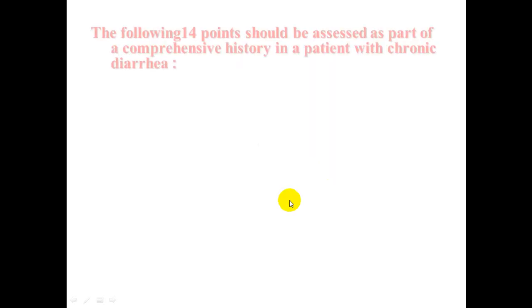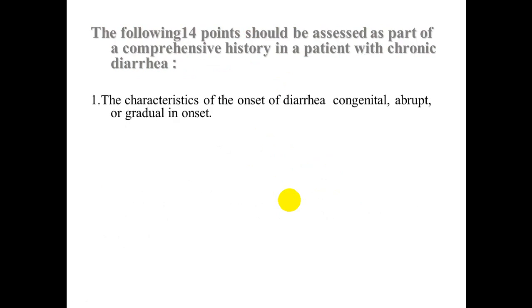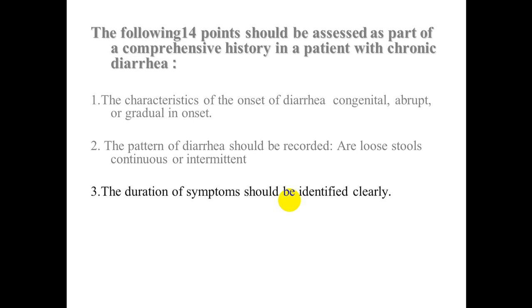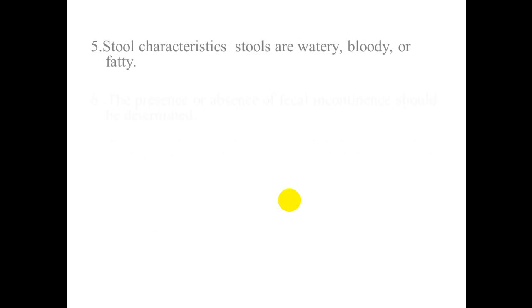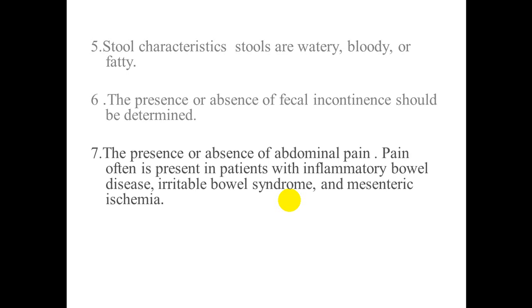Now, what are the 14 points that should be assessed as part of a comprehensive history in a patient with chronic diarrhea? The character and onset of diarrhea, very important. The pattern of diarrhea should be recorded, also very important. Duration of symptoms should be identified. Epidemiological factors, any history of travelling, very important. Stool characteristics, Bristol chart. Presence or absence of fecal incontinence, important.